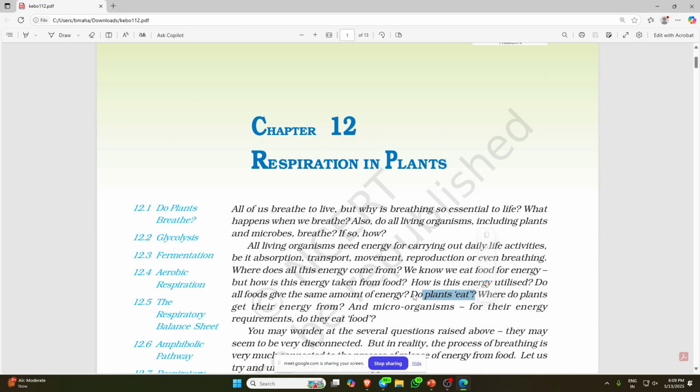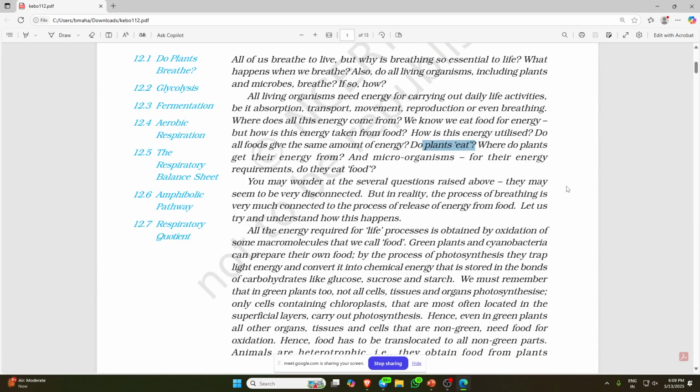You do not see any outside ingestion like the mouth we have. So where do plants get their energy from? And microorganisms, for their energy requirement, do they eat food? You may wonder about the several questions raised above. They may seem very disconnected, but in reality the process of breathing is closely connected to the release of energy from food. Let us try to understand how this happens.